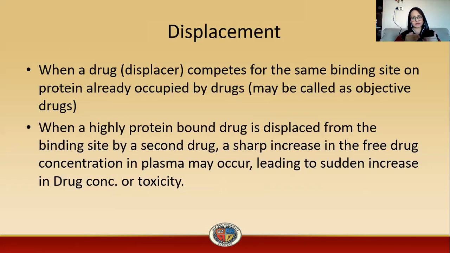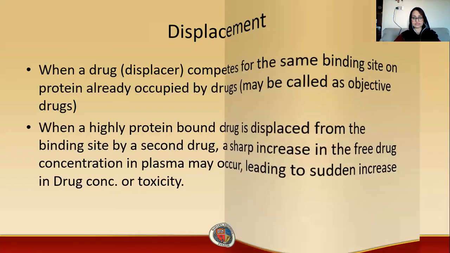Then what happens? The drug that is already bound is displaced, and the second drug takes its place. As a result, the drug that was already bound becomes free. So the free concentration of the first drug in the plasma increases, and this sudden increase in concentration of the first drug can lead to toxicity. As this concentration is very high, it leads to toxicity.